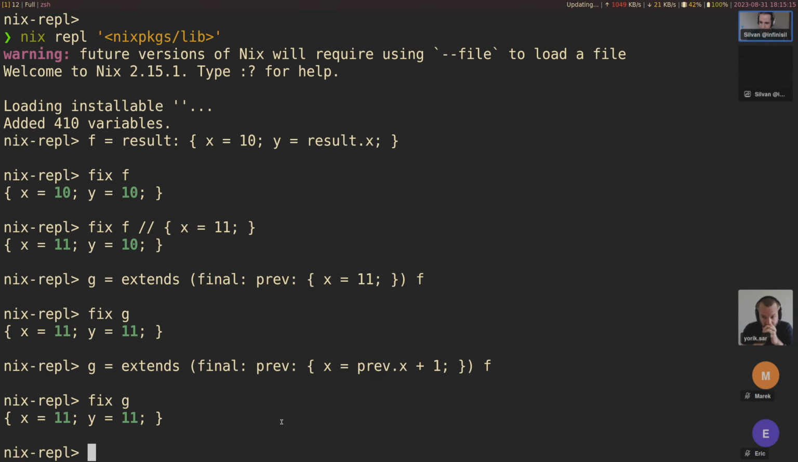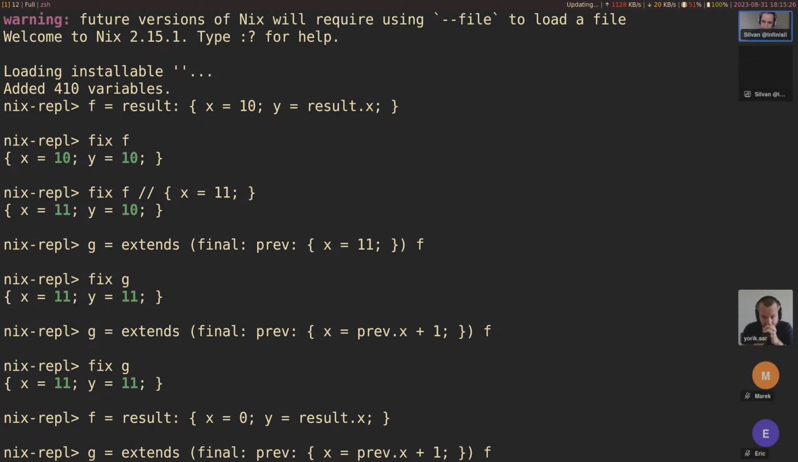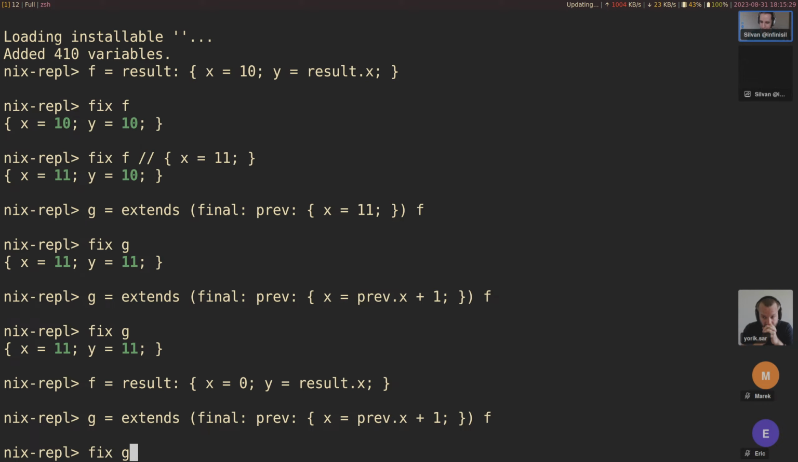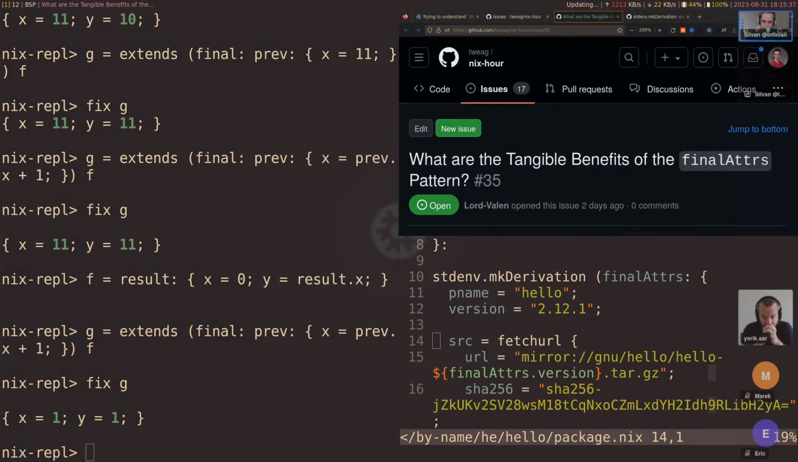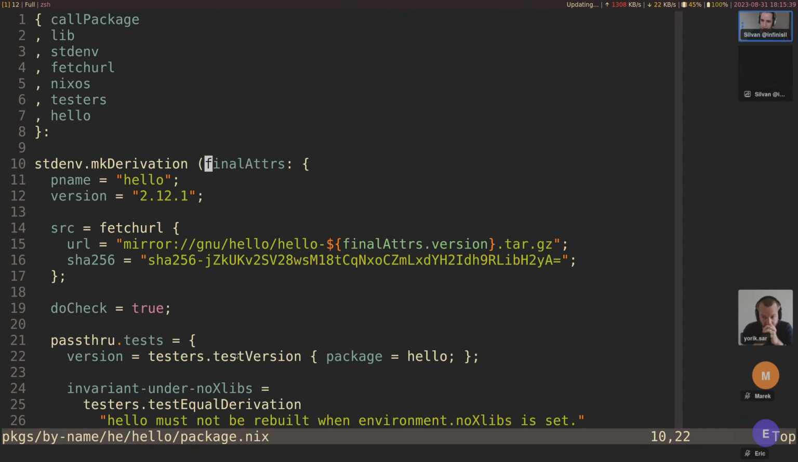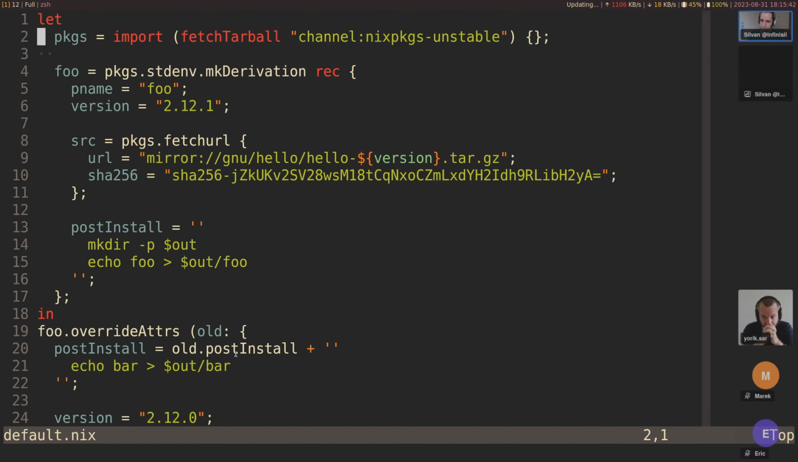So this way you get the same result, but now if we had, let's say, f defined as 0 initially, then we say extend this, then this would again work, and we have the expected result. Yeah, and so this is what overlays do. And so instead of using a rec here, which is a language level thing, and this would return the attribute set directly, we're going to use a function instead.